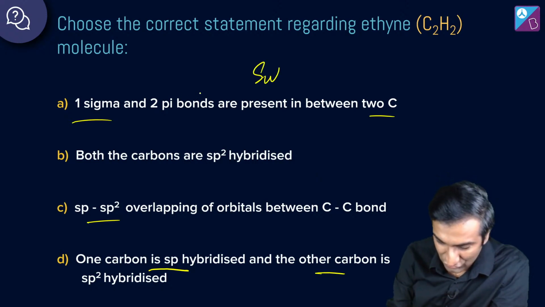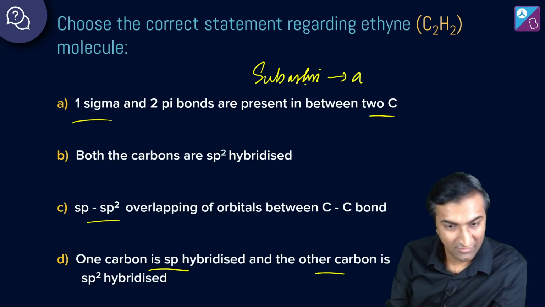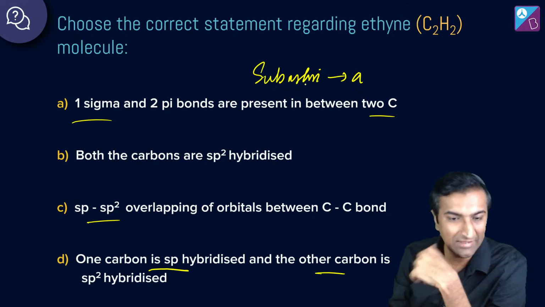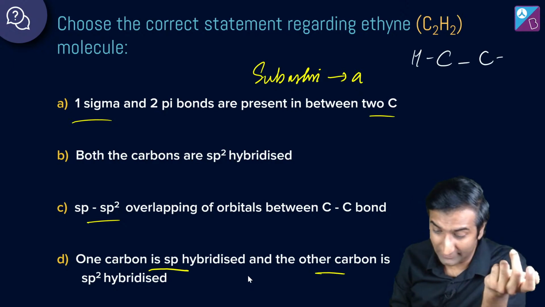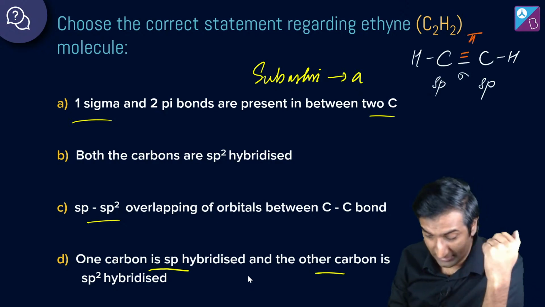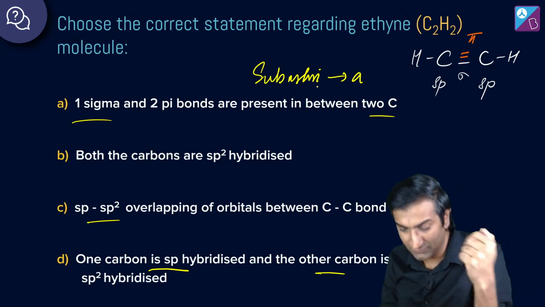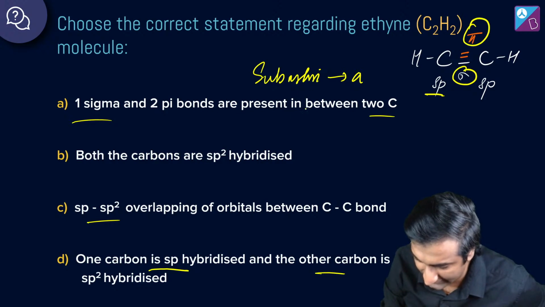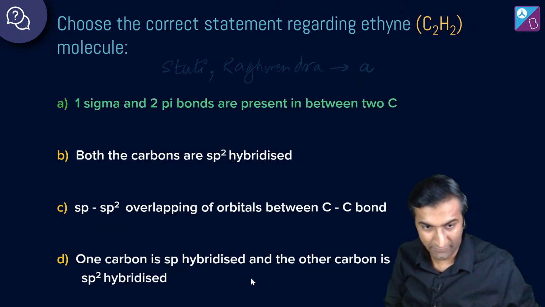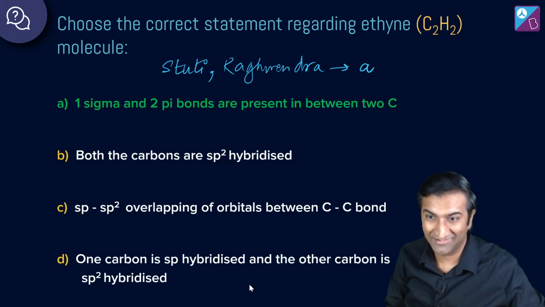Okay, Shubhashri saying A. All right, a lot of you are saying A. Okay, ठीक है. Poonam, Anita, Radhika, and Vaishnavi also going with A. Shubhashri removed the question. Okay, ठीक है. Anyway, let's just draw this out, right? This is pretty straightforward. Yeah, absolutely right. I think that one should work. A should definitely work. You've got one sigma bond, two pi bonds, and they're both sp hybridized. So yeah, A is the right answer. Good work, folks. And Stuti and Raghavendra got this right in the comment section.